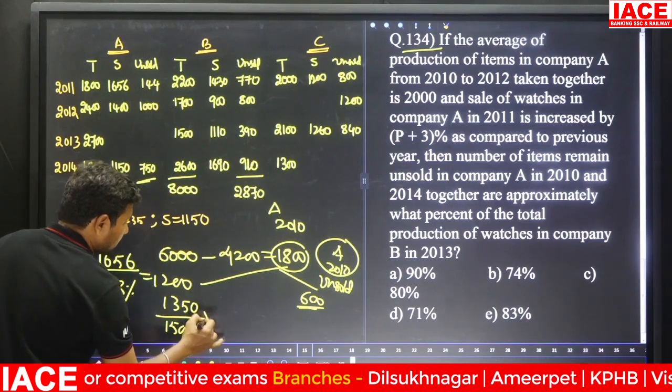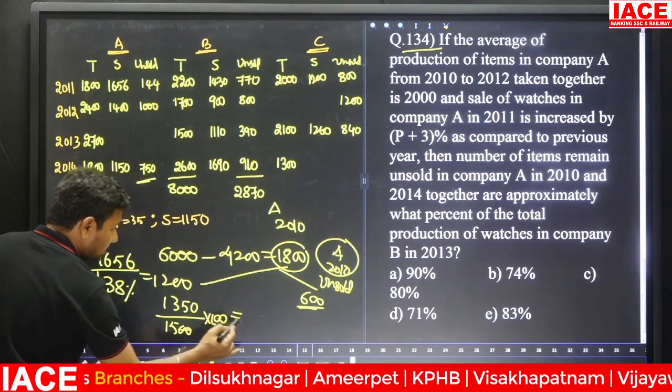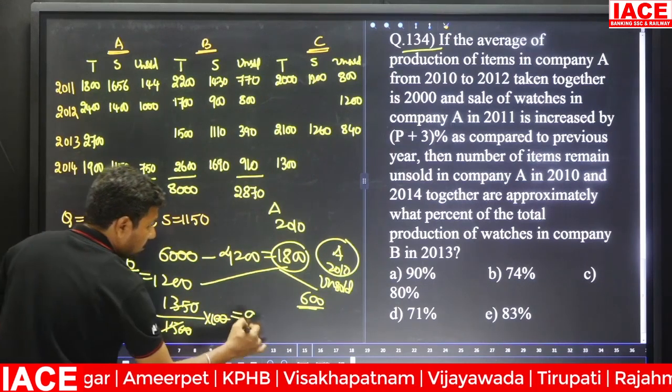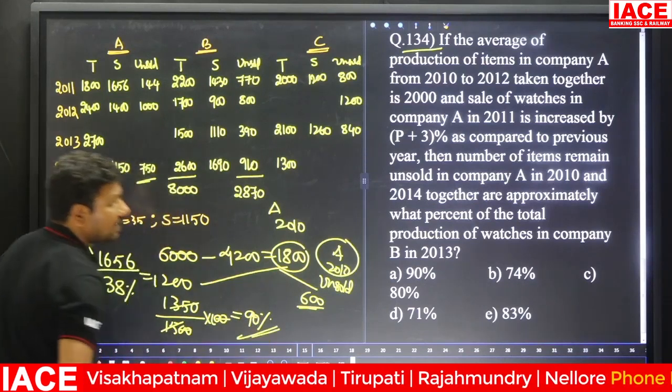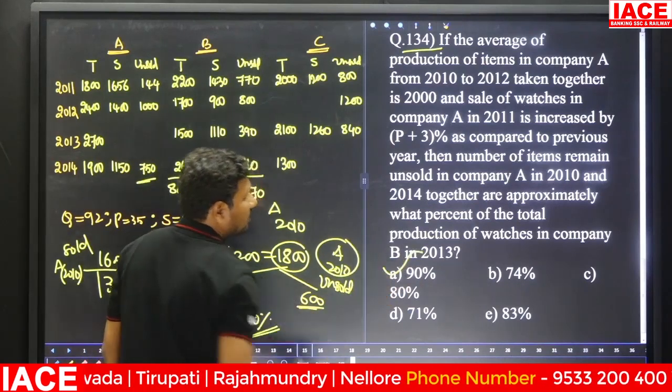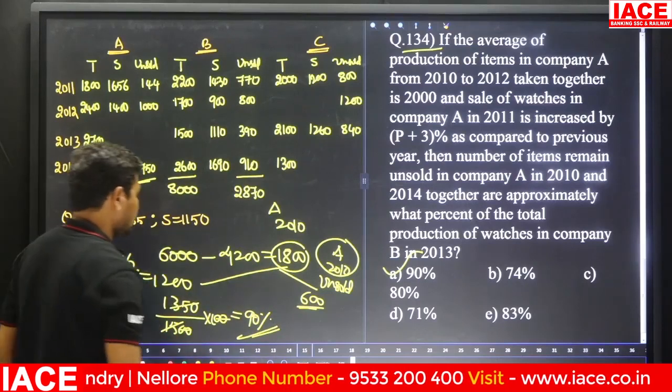1500. We need percentage, so multiply with 100. Here the zeros cancel, 15 to 1350. How many times? 90 times. It is 90%. Option A. Not approximate, you get an exact answer.